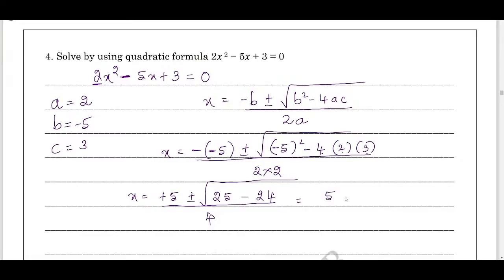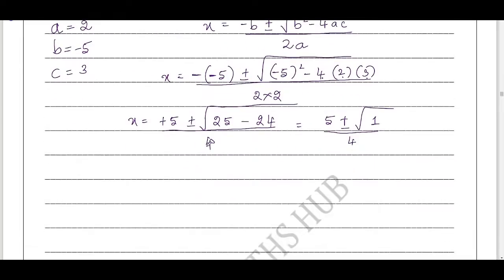Now 5 plus or minus square root of 25 minus 24 is 1 whole divided by 4. Now x equals 5 plus or minus square root of 1 is what? It is 1 divided by 4.